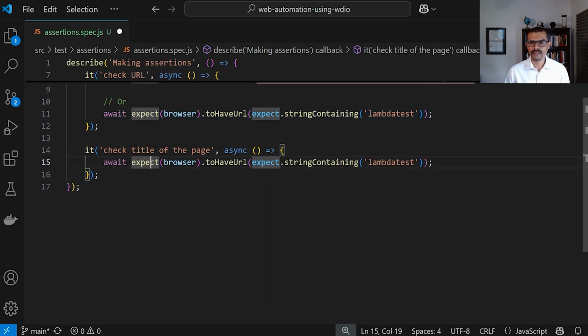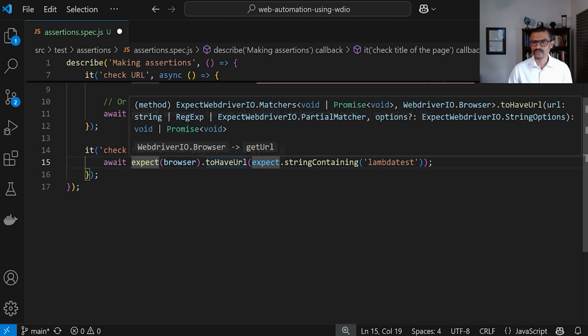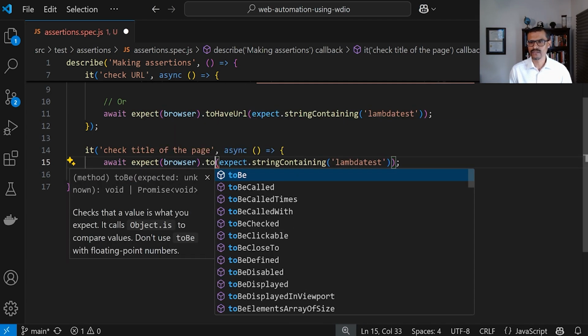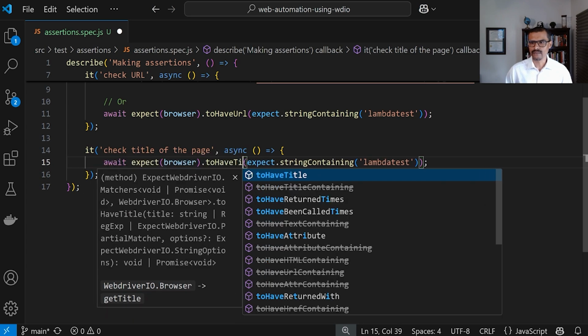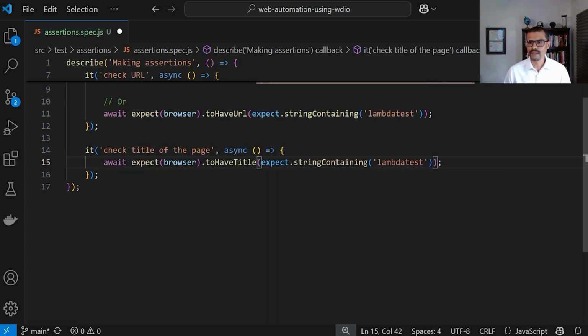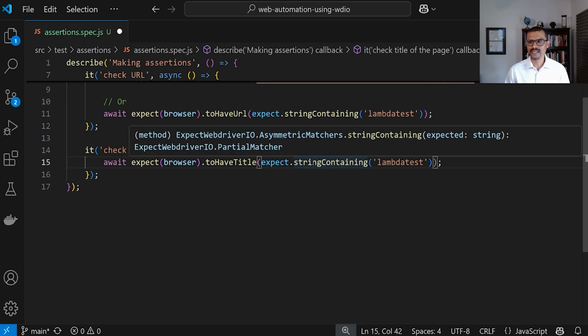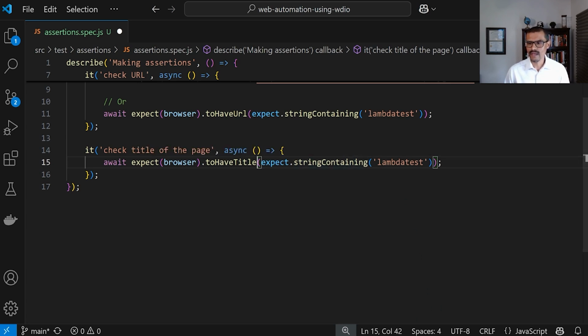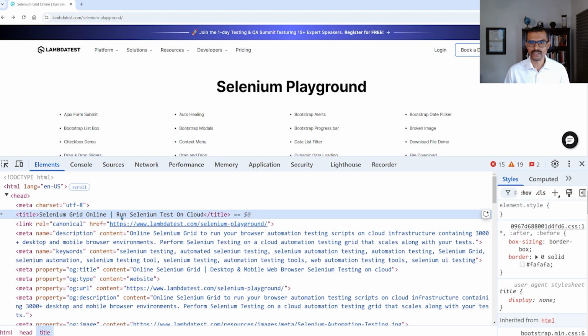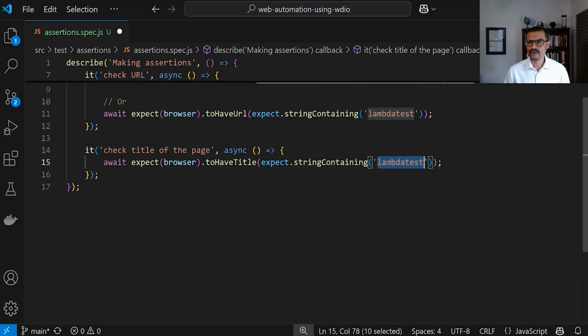And I'm going to say await expect browser toHave, but instead of URL, we're going to say title, right? toHaveTitle, that one right there. And here we're also going to, instead of putting in the entire title, remember that that one has a pretty long title. So I'm just going to use a keyword here, for example, Selenium, right? So let me look for Selenium over here. So here I'm going to replace this with Selenium.